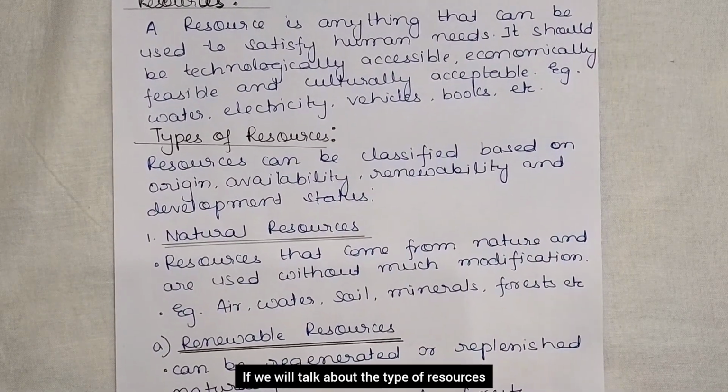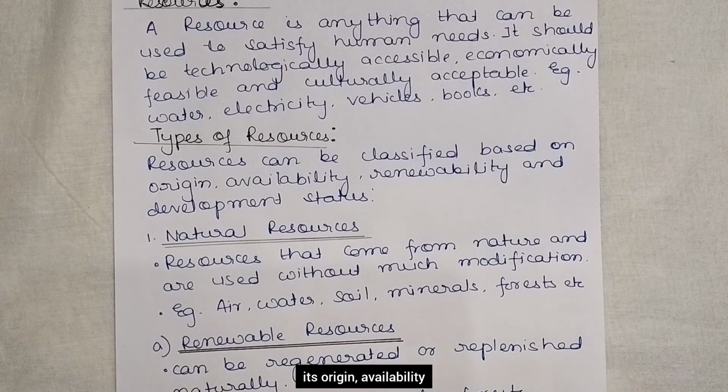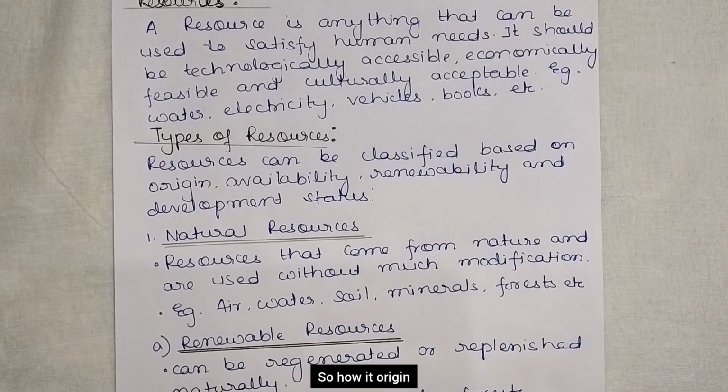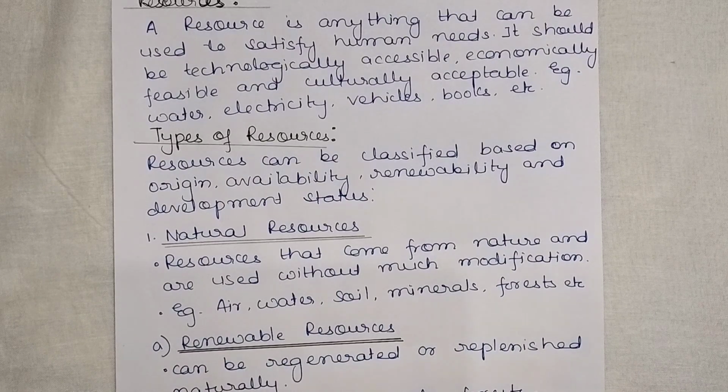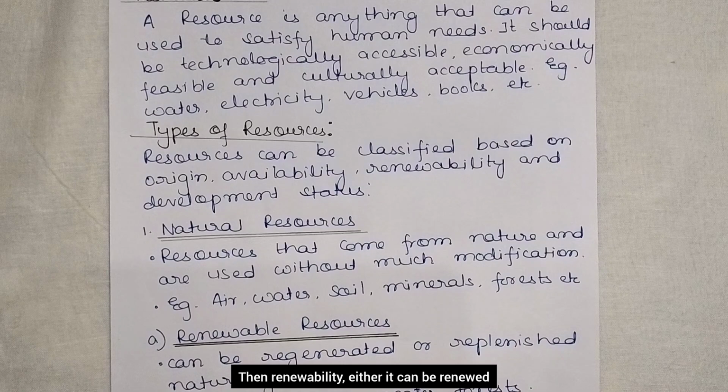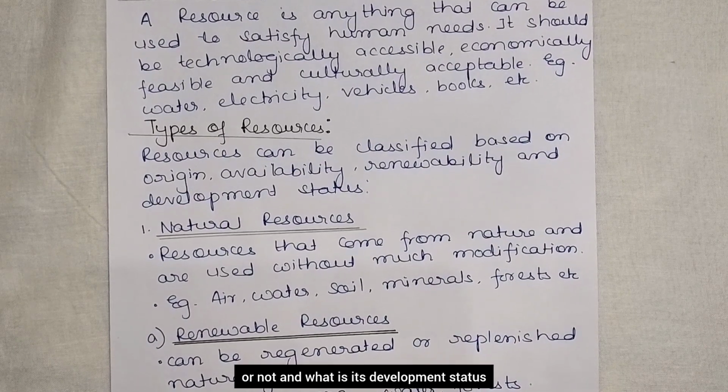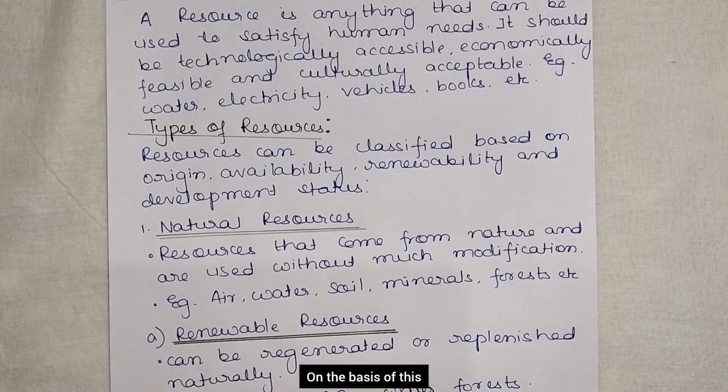If we talk about the types of resources, then resources can be classified based on origin, availability, renewability, and development status. So how it originates, what the availability is, either it is available in much quantity or less quantity. Then renewability, either it can be renewed or not, and what is its development status. On the basis of this, the resources are divided.